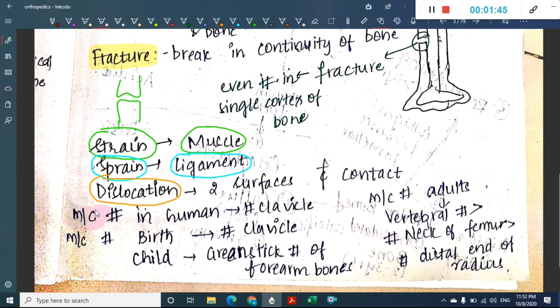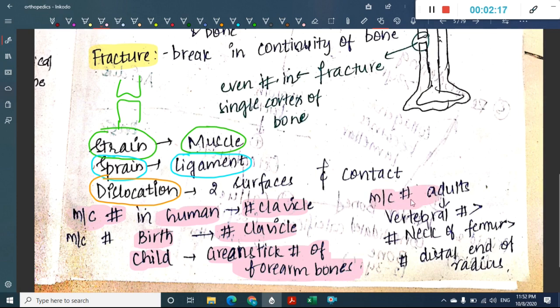What is the most common fracture in humans? The most common fracture in humans is fracture clavicle. The most common fracture at birth is also fracture clavicle. The most common fracture in a child is greenstick fracture of forearm bones. So, most common in humans: fracture clavicle. Most common at birth: fracture clavicle. Most common in a child: greenstick fracture of forearm bones.